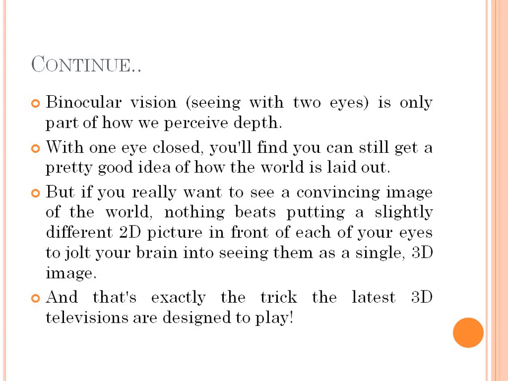Put those 2 slightly different 2D images in front of each other, and with the help of the brain combine them, and whatever image we get is the convincing 3D image. So this is the best way to check how the world is laid out. As I said, from one eye also you can get an idea of how the world is, but you get the more convincing image with the help of both eyes.